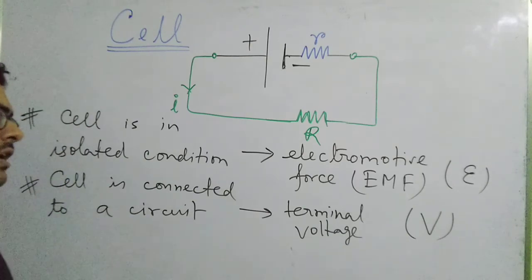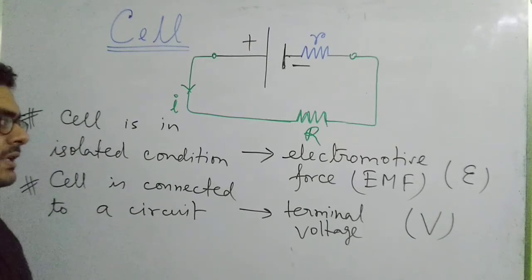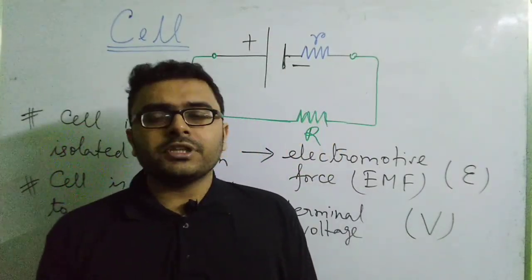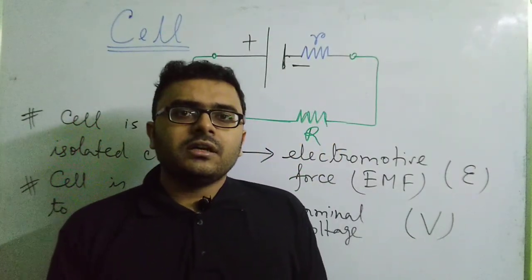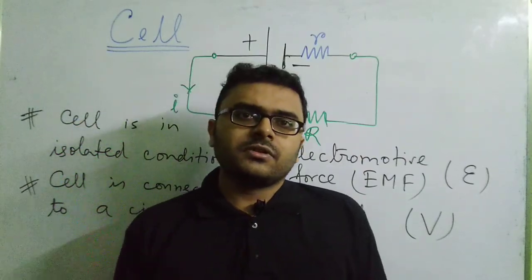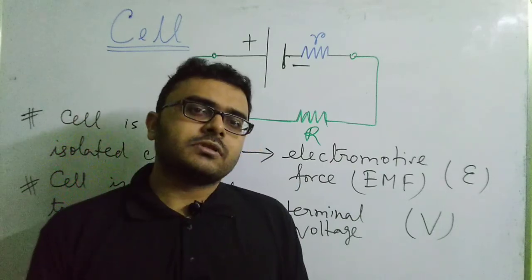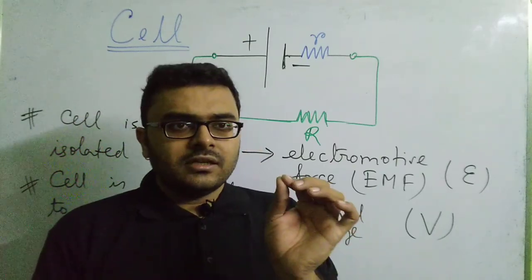Again, in terms of work done, how can you define EMF? You know that we can define potential difference or potential in terms of work done also. So how can you define this EMF in terms of work done? Just listen carefully.